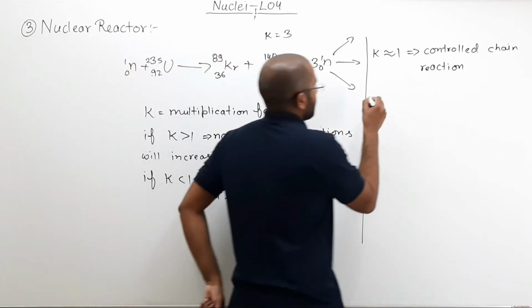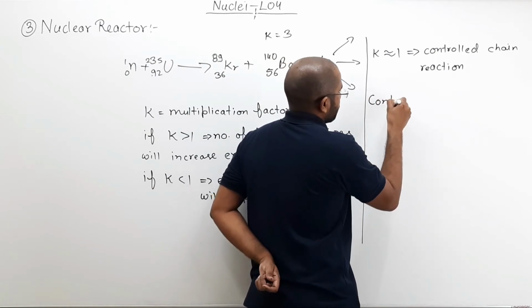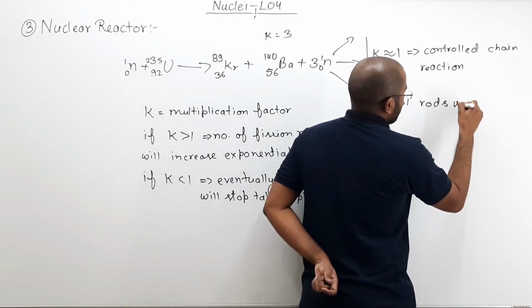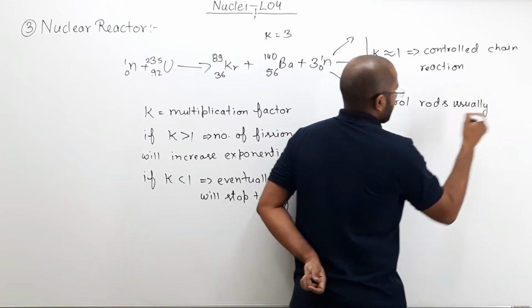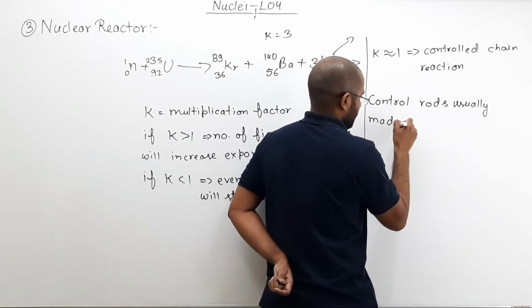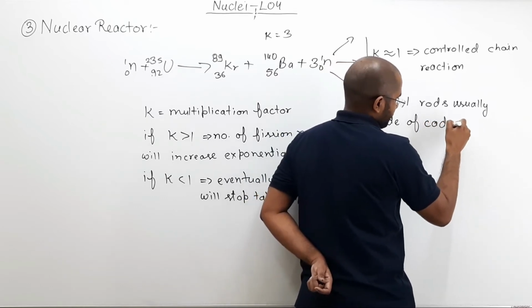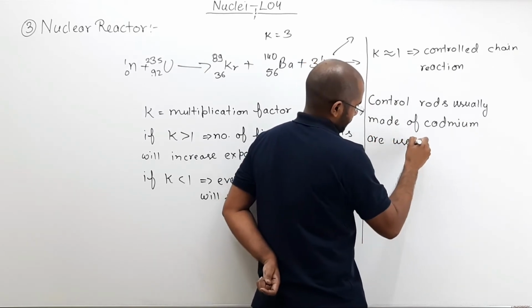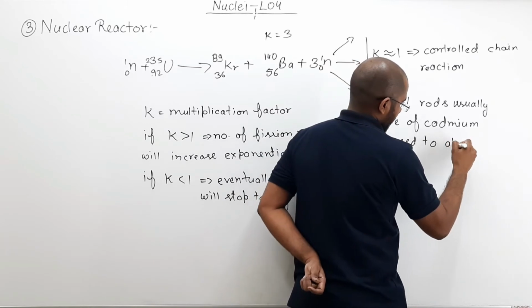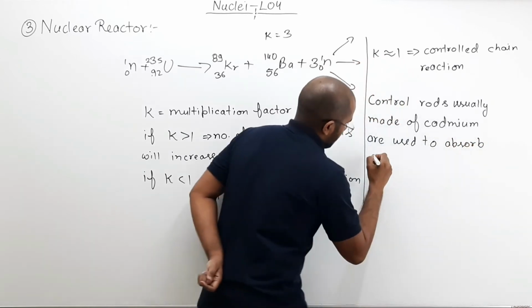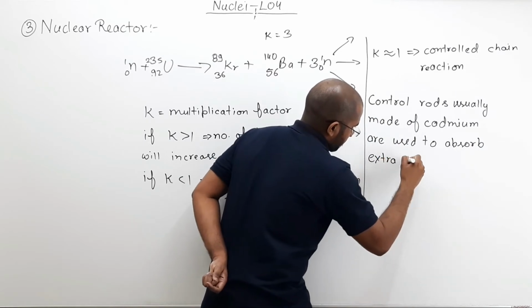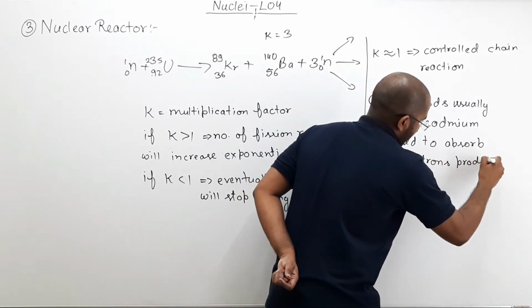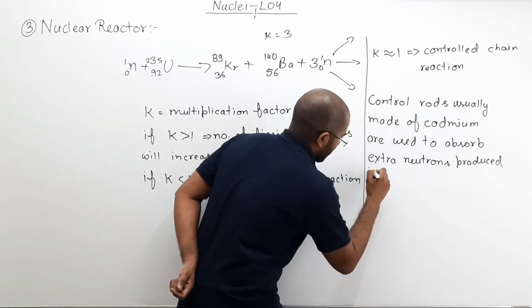So, what you can write: control rods, usually made of cadmium, are used to absorb extra neutrons produced in fission.